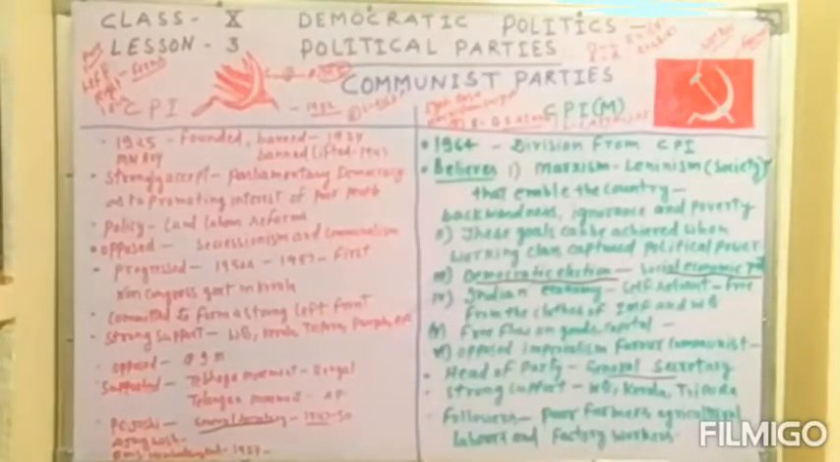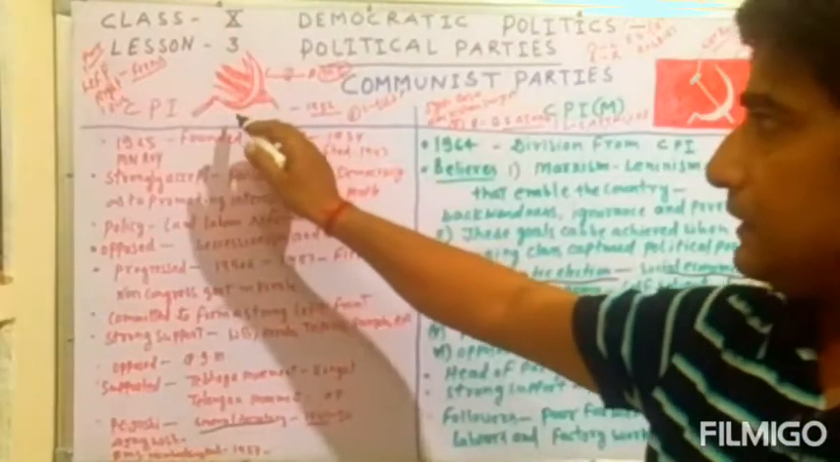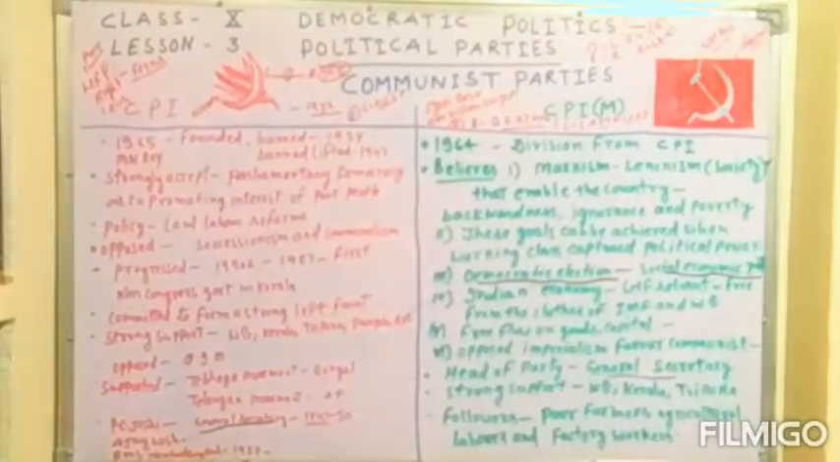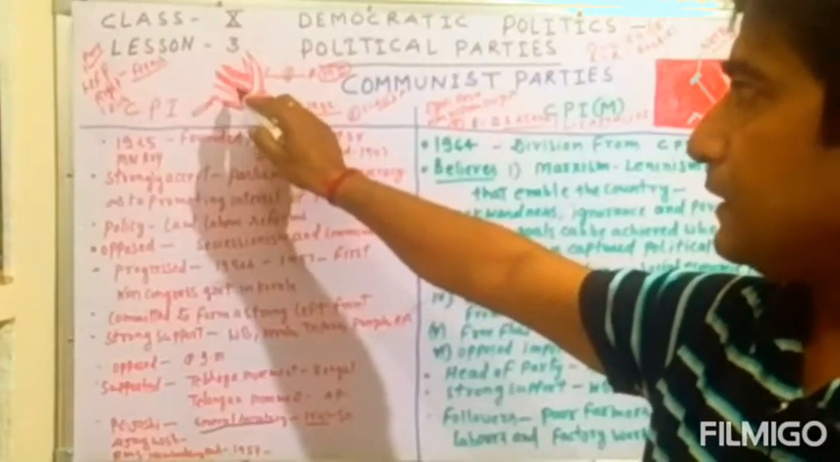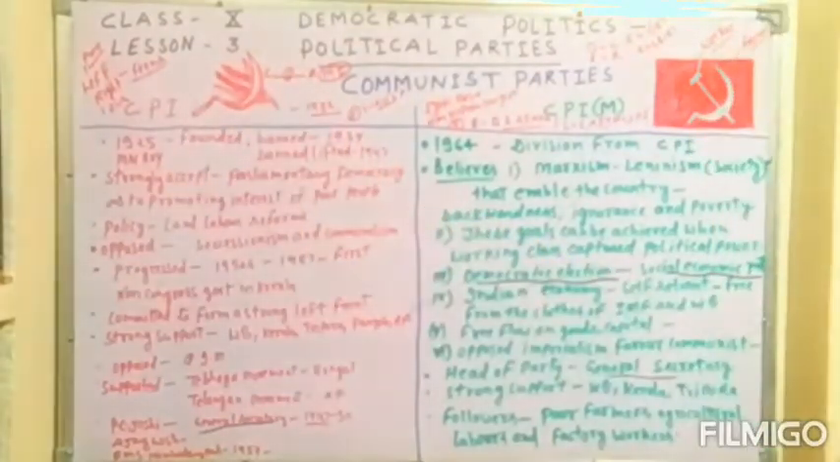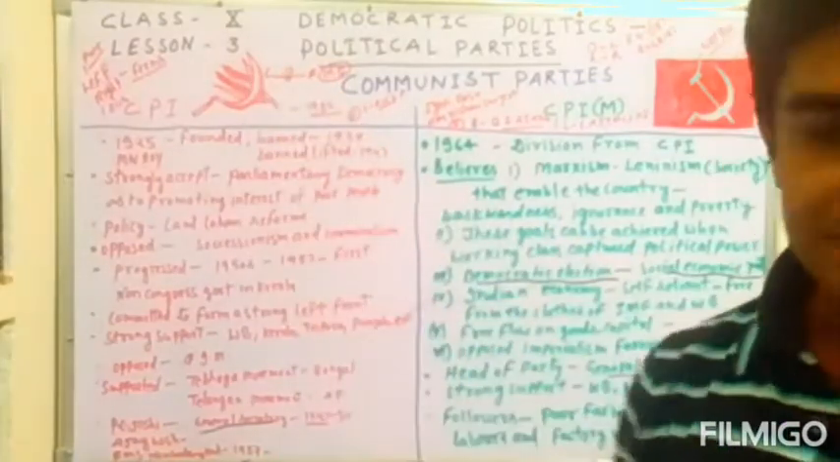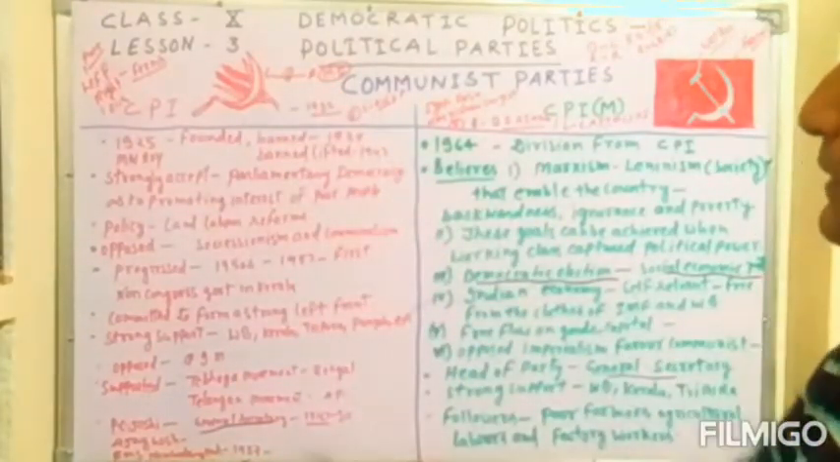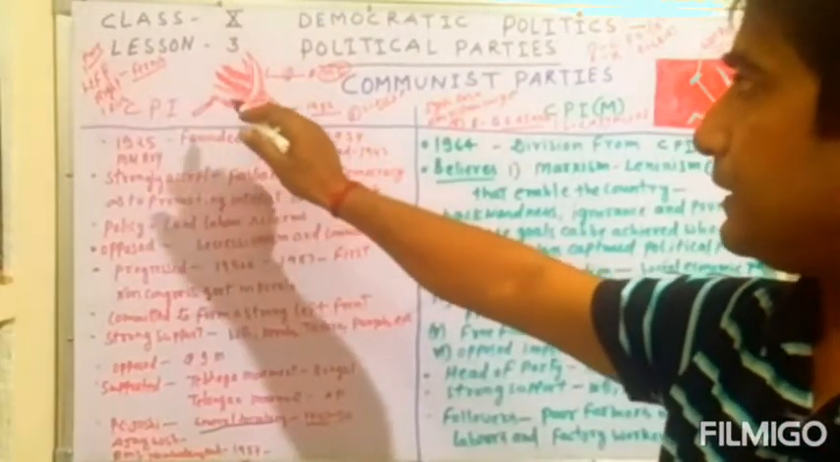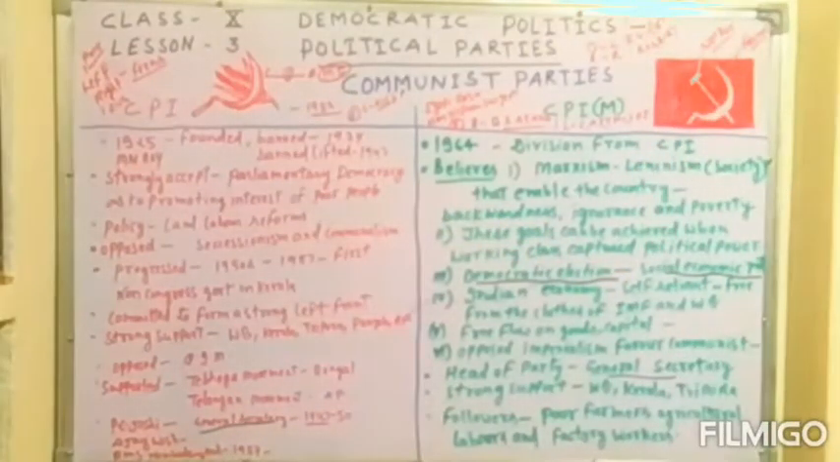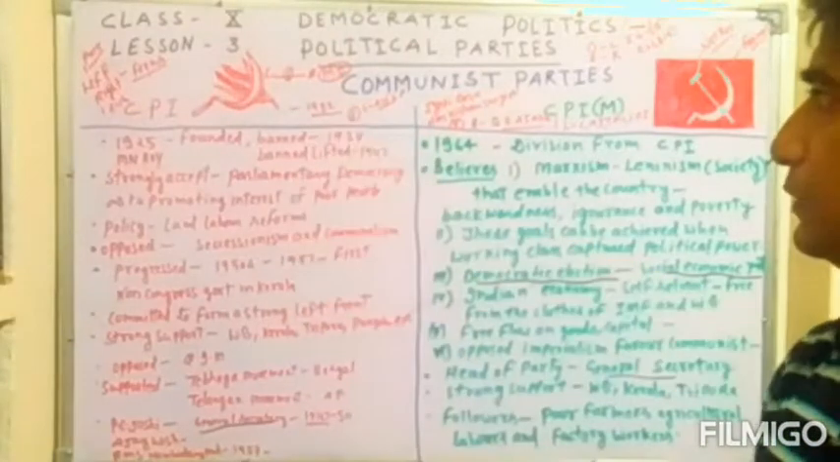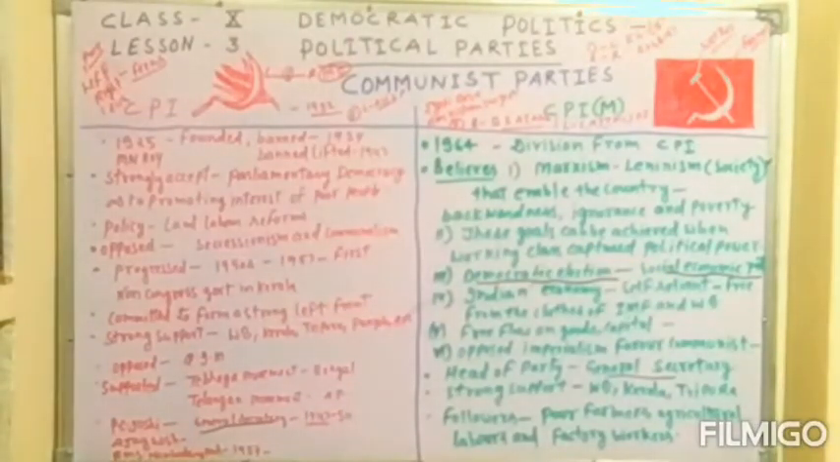So students, now we will see the symbol of the party. The symbol is a sickle with wheat grass, as you have seen with the sickle. So this is the symbol of the CPI party. This is the symbol which was adopted by the party in the year 1952. So this is a very important thing.